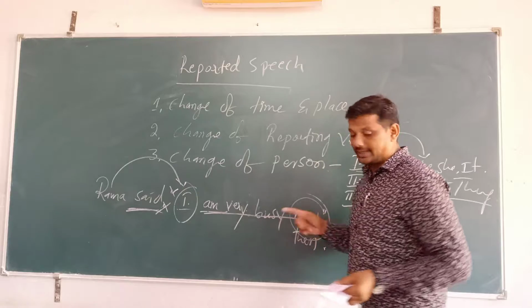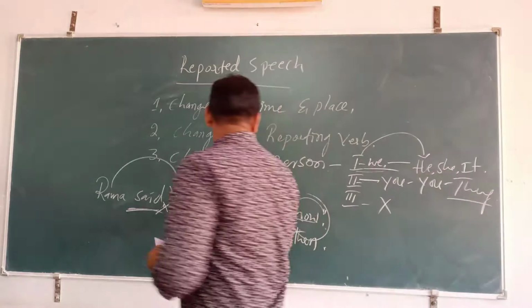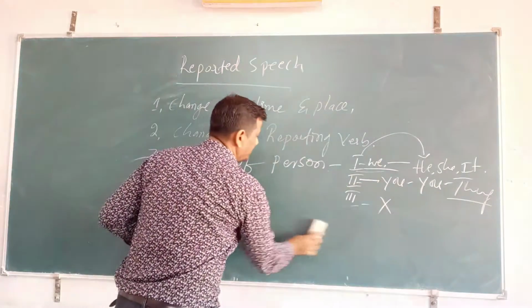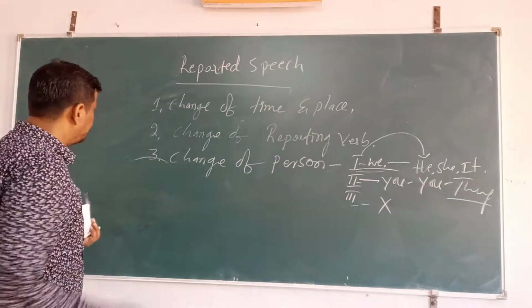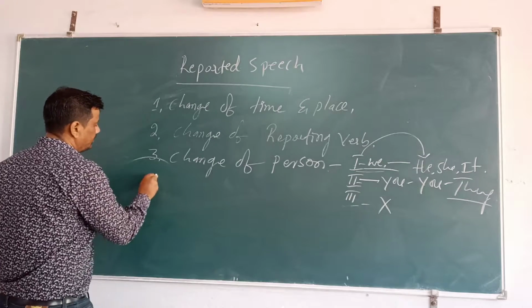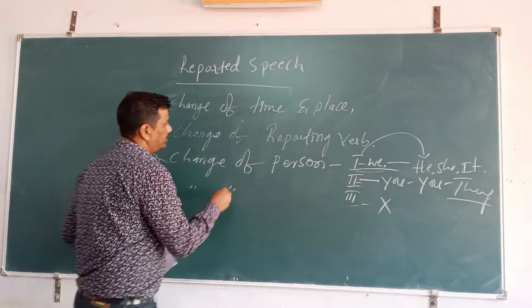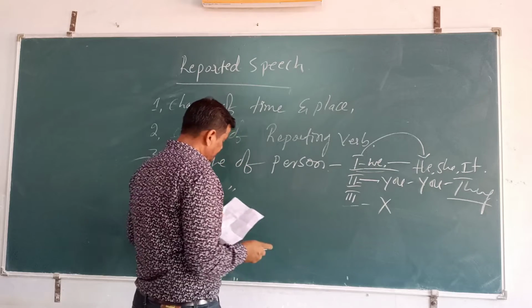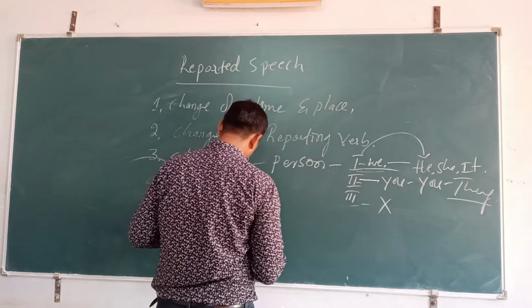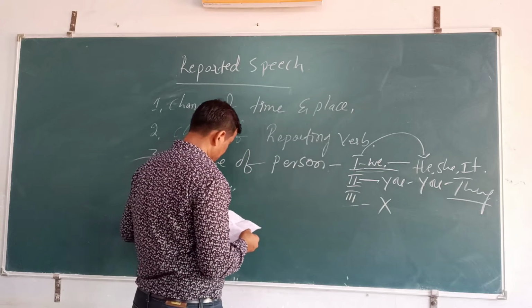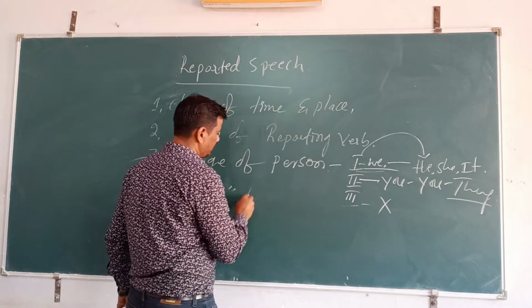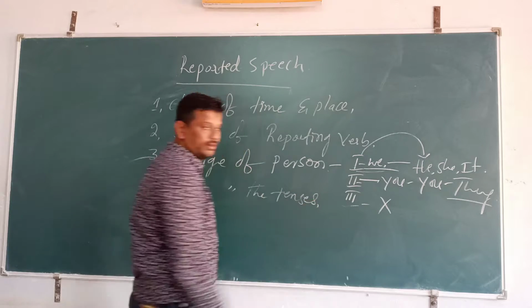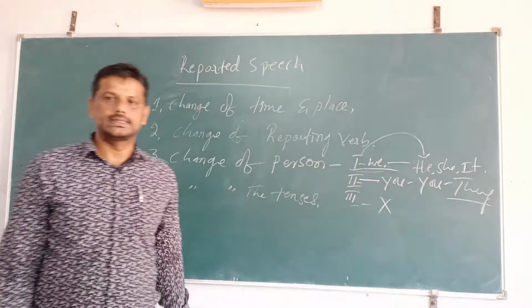So here, the third step is change of the person. The fourth step is change of the tenses.